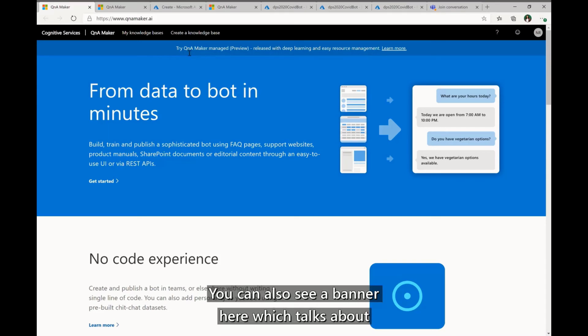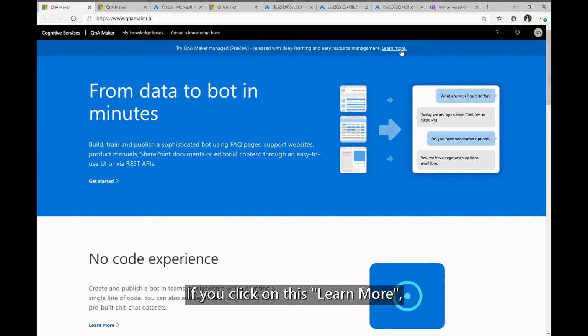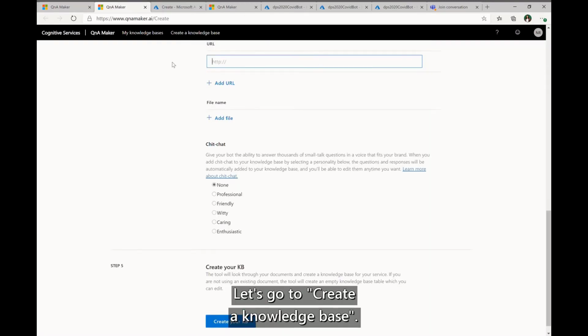You can also see a banner here which talks about QnA Maker Managed, which is present in public preview. If you click on this Learn more, it will take you to our QnA Maker Managed blog. I'll also provide the link to the QnA Maker Managed blog in the references after this demo. So let's go to Create a Knowledge Base.